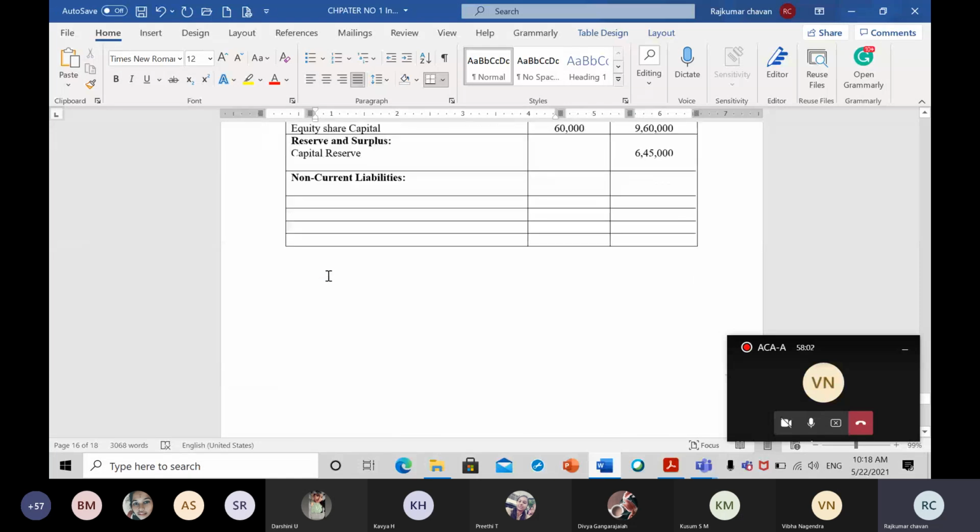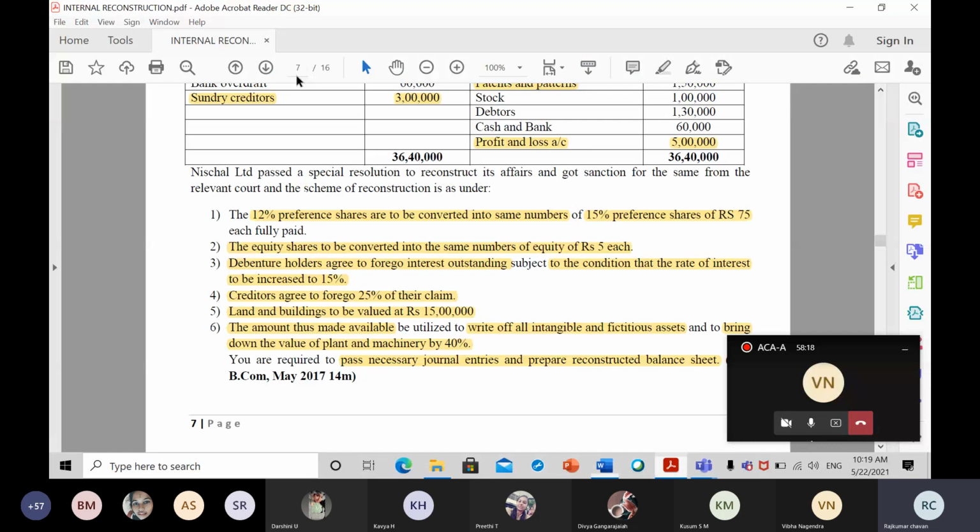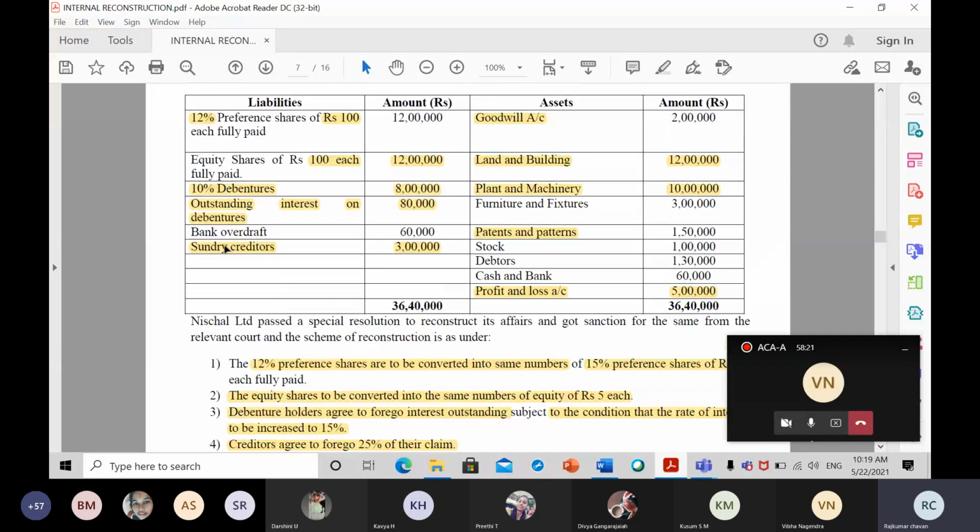So write down here non-current liability. In that we have to write, instead of 10%, how much percent? 15%. So 15% debenture, which is nothing but 8 lakh rupees. That is the only one item which we have to write in our balance sheet. Okay, done. That is what we have to do here. So 8 lakh will remain the same only.